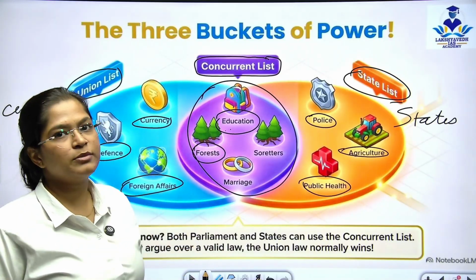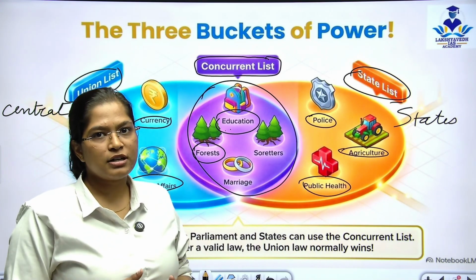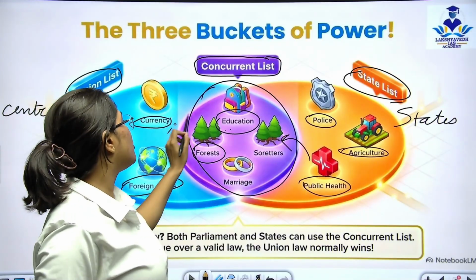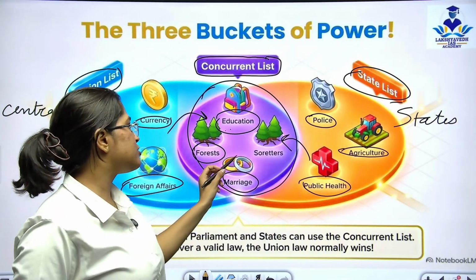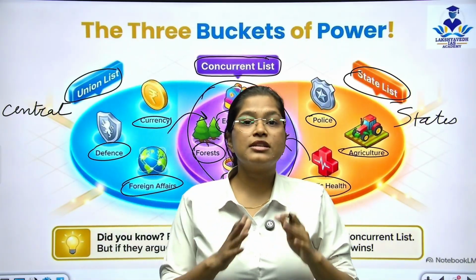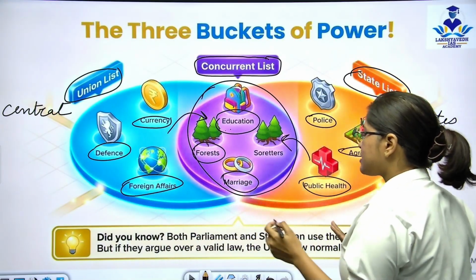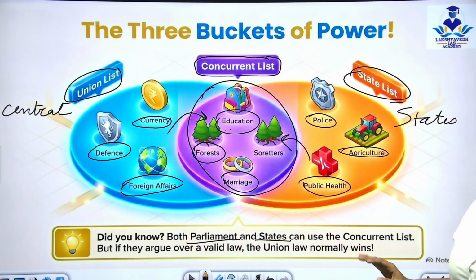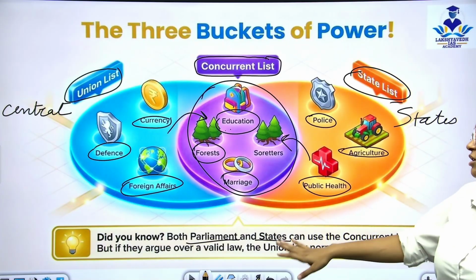After that, forest department. If there is any forest related issue, if the issue of cutting down forests comes up, it will come under the concurrent list, in which both the state and also the center can make acts and laws as per the requirement. Marriage related issues are there. Okay, these are all the concurrent list issues on which the state and the center can make laws. Now we also need to understand that both parliament and states can use the concurrent list. Okay, both parliament, which is the center, and states can use the concurrent list.